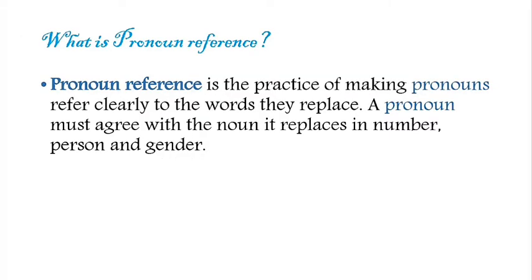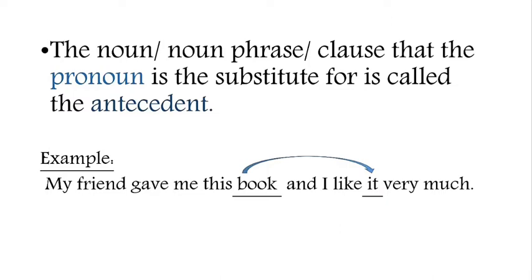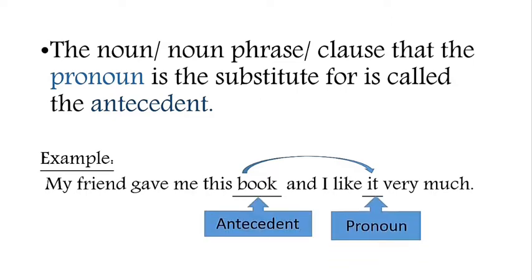What is pronoun reference? Pronoun reference is the practice of making pronouns refer clearly to the words they replace. A pronoun must agree with the noun it replaces in number, person, and gender. The noun or noun phrase or clause that the pronoun is substitute for is called the antecedent. For example, my friend gave me this book and I like it very much. Here the pronoun it has been used instead of the word book. So book is the antecedent of the pronoun it.